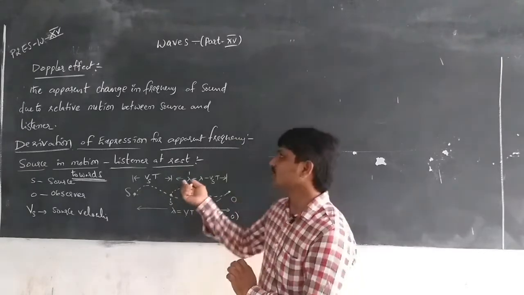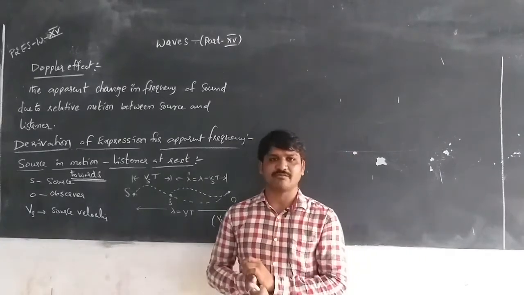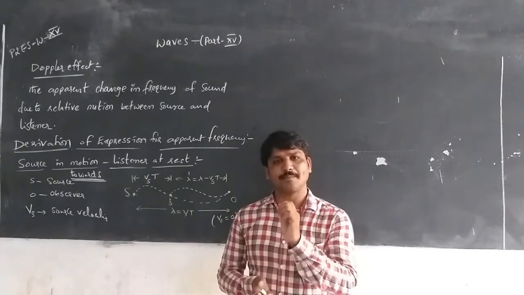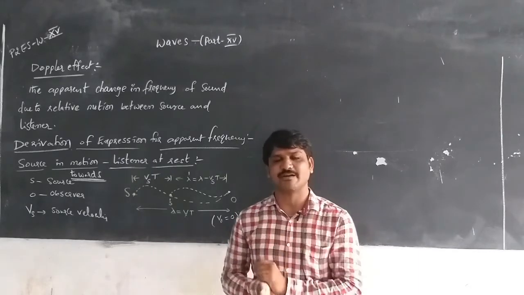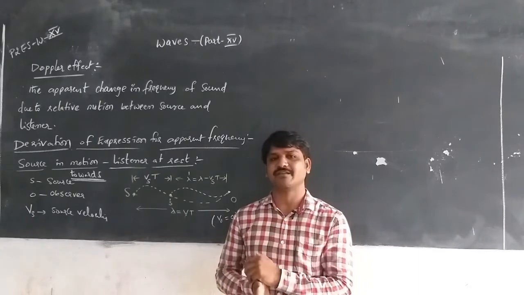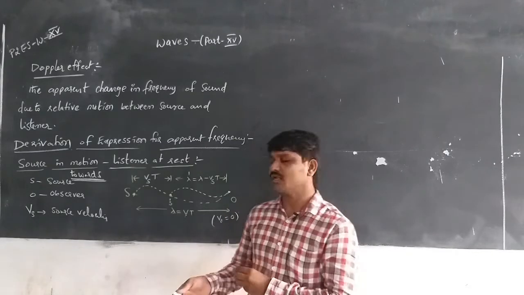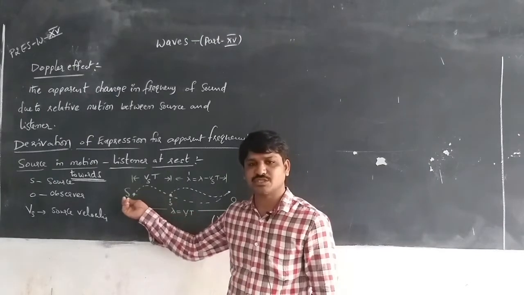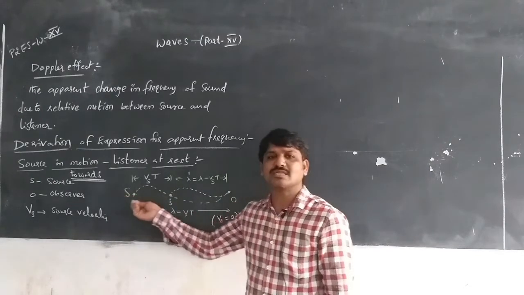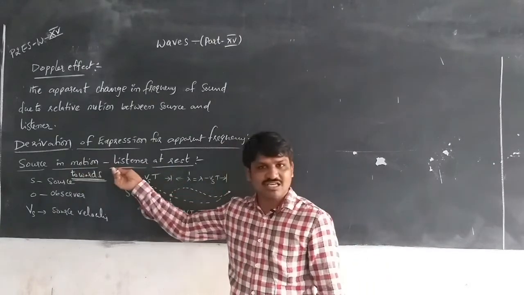So here we are going to discuss the change in apparent frequency or apparent wavelength. How do we find the expression for the apparent frequency by observing the apparent wavelength? Consider a source traveling towards an observer. Here the source is in motion and the observer is at rest.